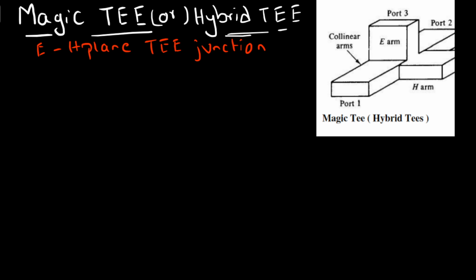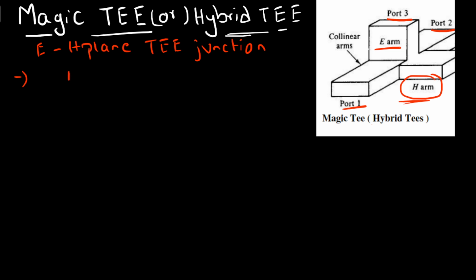This is the geometrical representation of magic T or hybrid T, where it has 4 ports. Port 1 and port 2 are collinear arms, port 3 is the E arm, and port 4 is the H arm. Now it is a combination of E and H plane, so both E plane properties and H plane properties are used together in magic T.